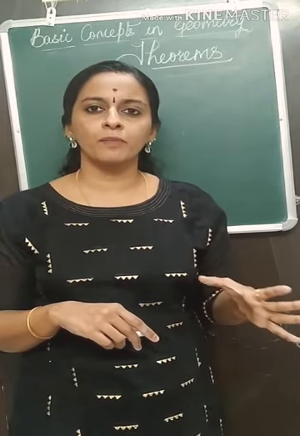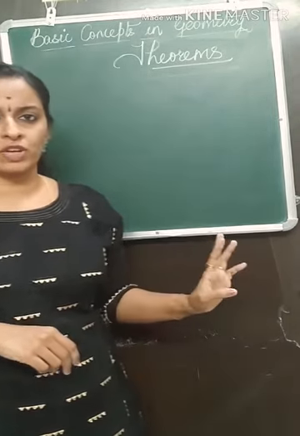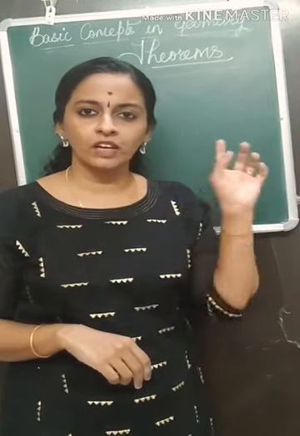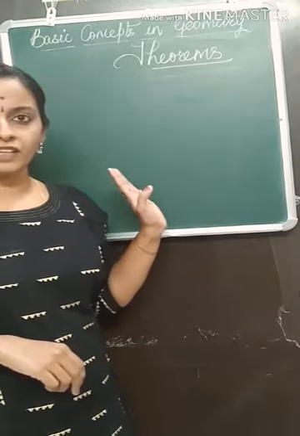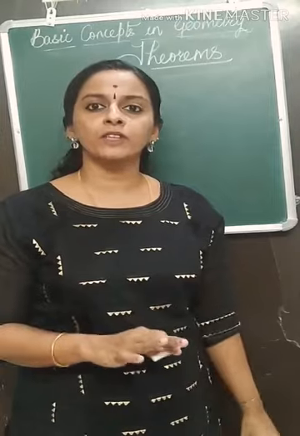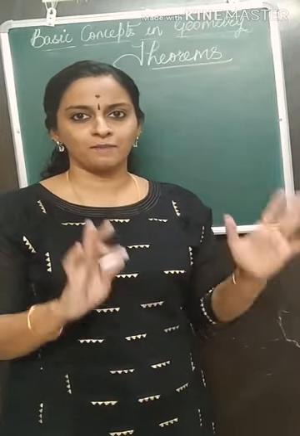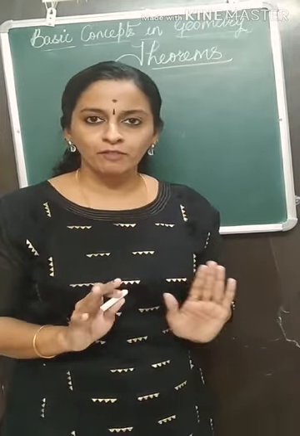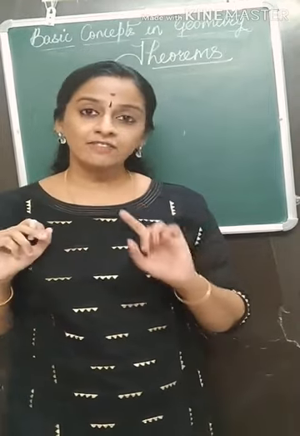Self-evident statements, geometrical statements are called postulates. 5 postulates we saw. Now we will talk about theorems. Understood? Now let us start with the first theorem in this geometry. Take the name of God and start. Let us learn the first theorem.